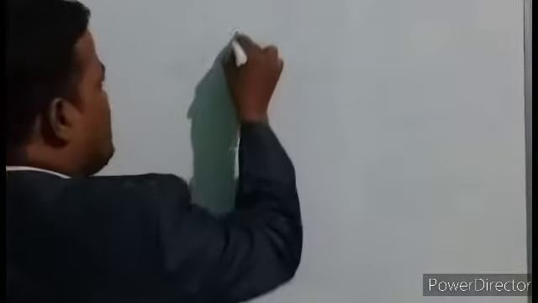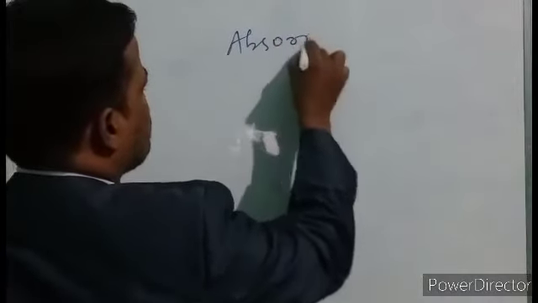After the completion of the digestion of these food materials, that is carbohydrate, protein, fats, they get absorbed into the bloodstream or lymph. The simpler nutrients float in the blood. This is called absorption.